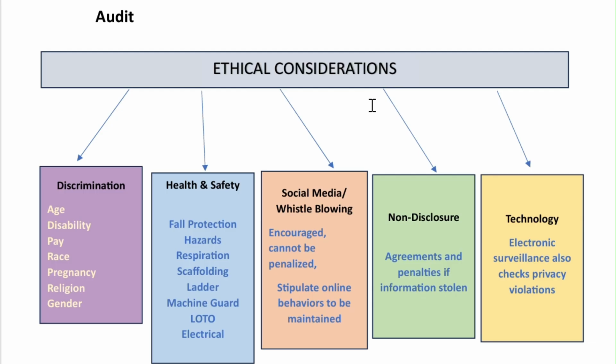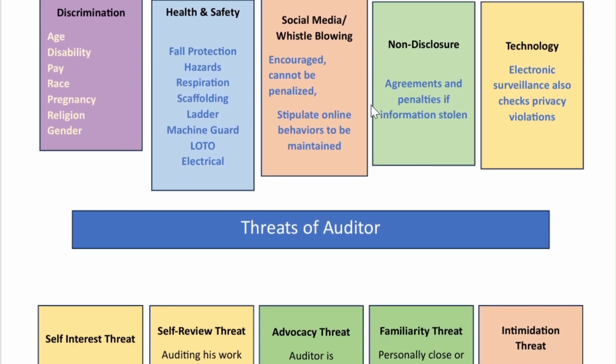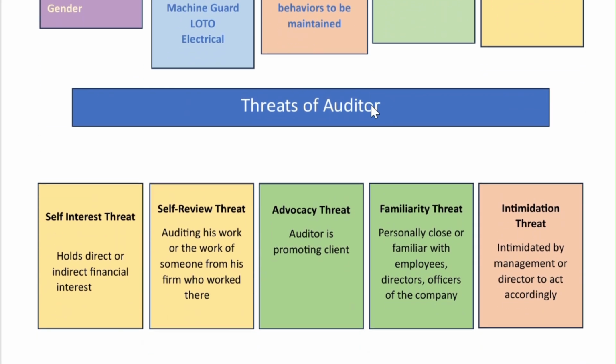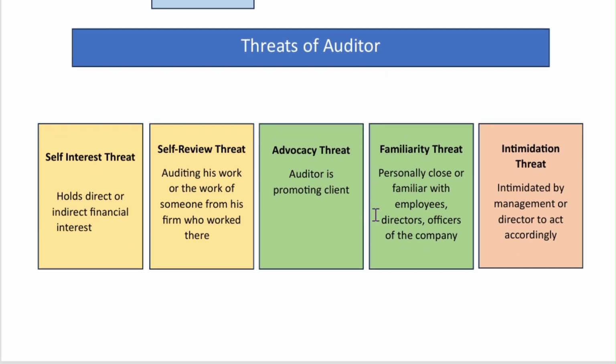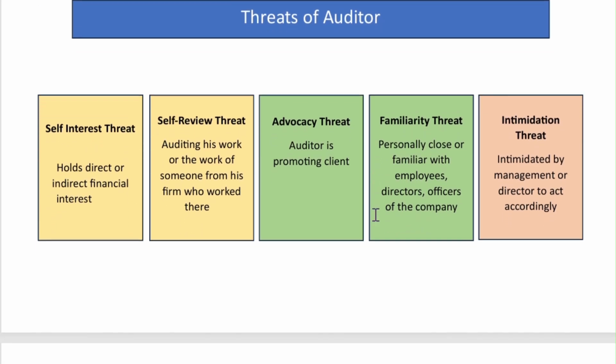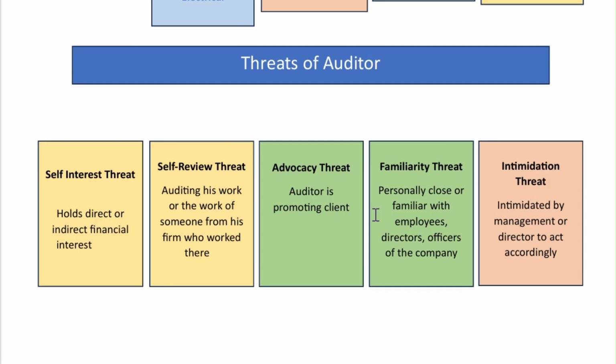Okay, so these are all the areas where ethical consideration is to be given. First is discrimination, health and safety, social media, non-disclosure, and technology part. Now there are certain threats to the auditor, which are divided into five parts. Auditor faces certain threats, so the organization has to check whether they have these threats to the auditors. So the first is self-interest threat.